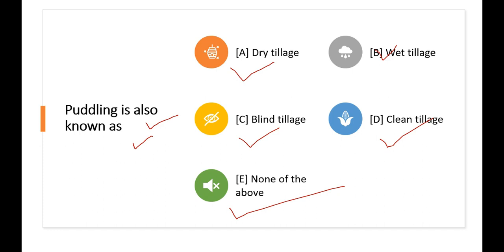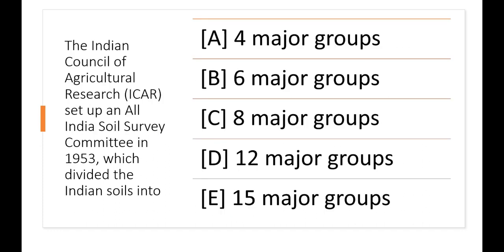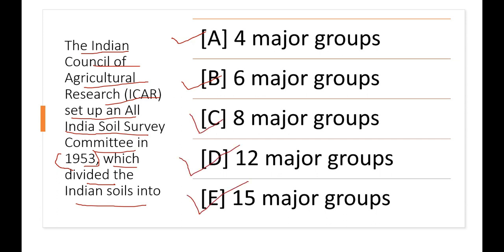Okay, now come to the next important question. The Indian Council of Agricultural Research, that is ICAR, set up an All India Soil Survey Committee in 1953. This question can also be asked as: when was the Indian soil survey committee established? It was established in 1953, which divided the Indian soil into, options given, 4 major groups, 6 major groups, 8 major groups, 12 major groups or 15 major groups. The correct answer, as we all know, is 8 major groups. The Indian Council of Agricultural Research has divided Indian soil into 8 major groups.